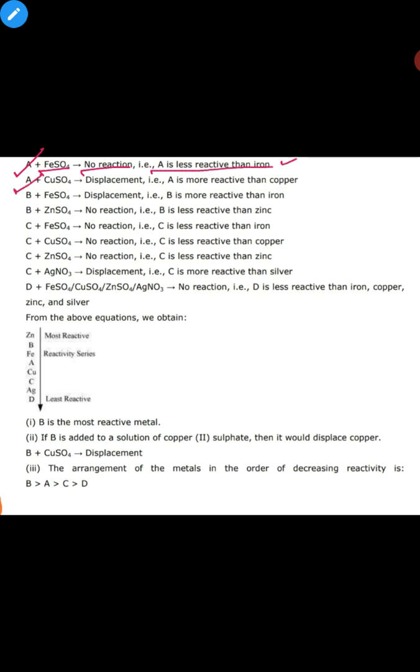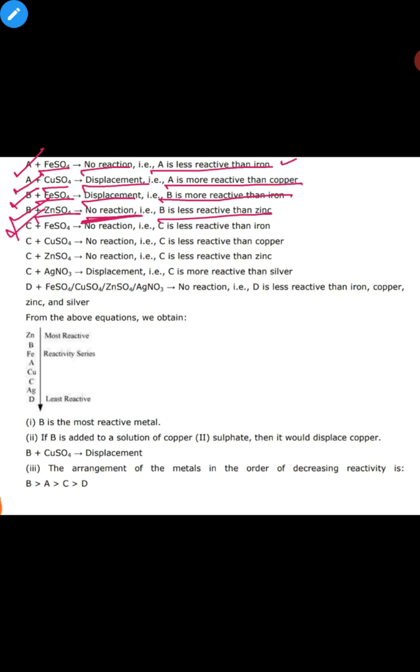When A reacts with copper sulfate, a displacement reaction takes place, so A is more reactive than copper. When B reacts with ferrous sulfate, again a displacement reaction takes place, means B is more reactive than iron. Whereas when B reacts with zinc sulfate, no reaction takes place, means B is less reactive than zinc.